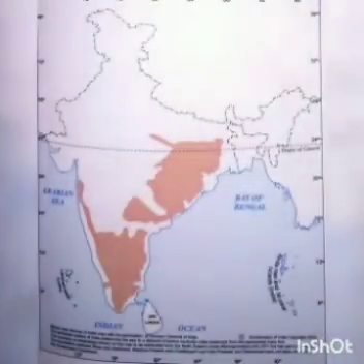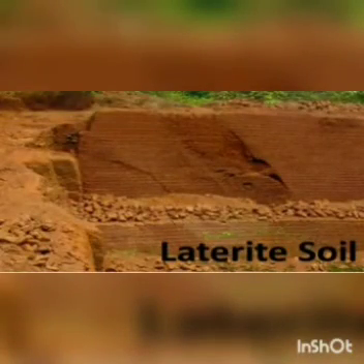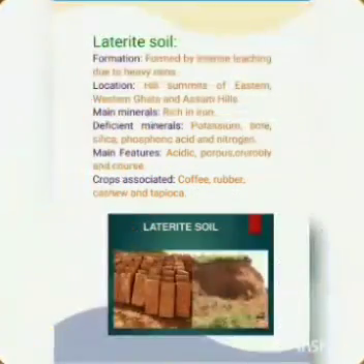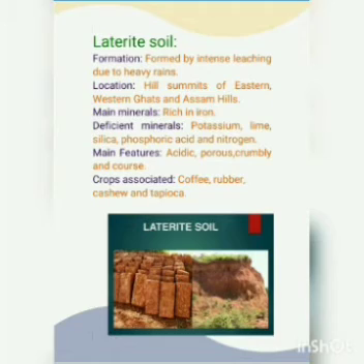The next type of soil is laterite soil. It is formed by intense leaching due to heavy rains. It is located in the eastern, western Ghats and Assam hills.